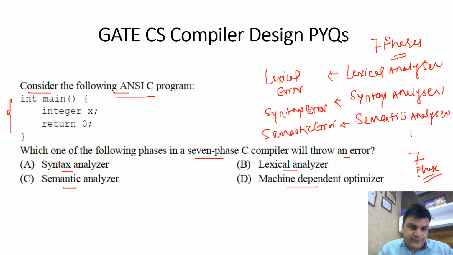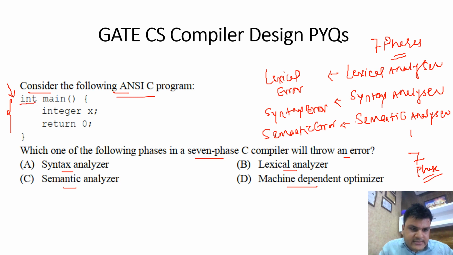If you observe the program, when the compiler starts compiling, the lexical analyzer comes first. In the lexical analyzer phase, each keyword or token is identified. So basically, the lexical analyzer phase will convert this program into tokens.